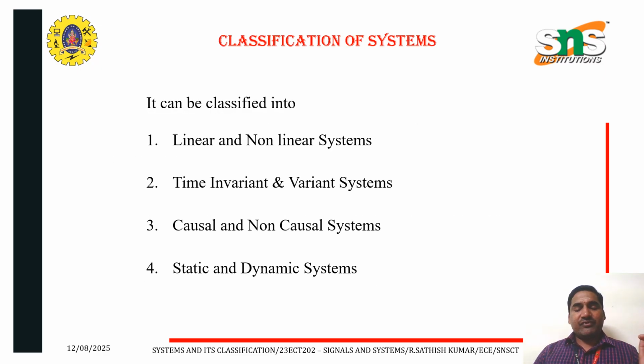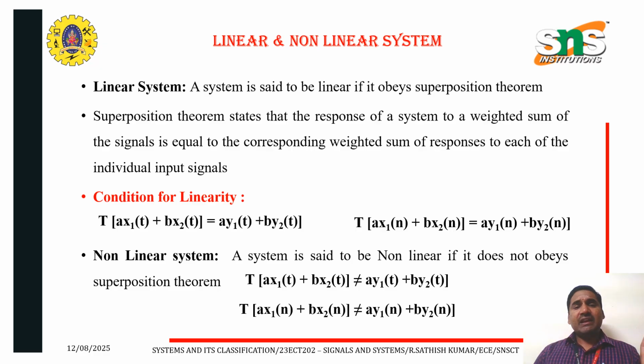It can be classified into linear and nonlinear systems, time-variant and time-invariant systems, causal and non-causal systems, and static and dynamic systems. Linear means the system obeys the superposition theorem. The superposition theorem states that the response of the system to a weighted sum of signals is equal to the corresponding weighted sum of the responses to the individual input signals.